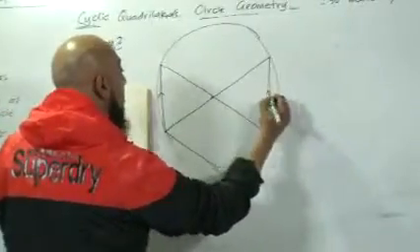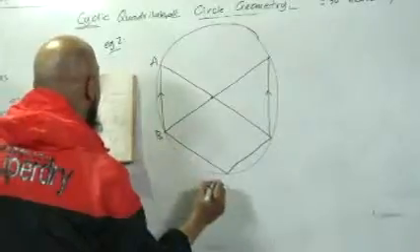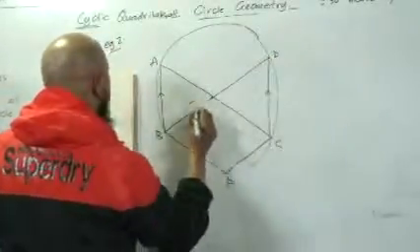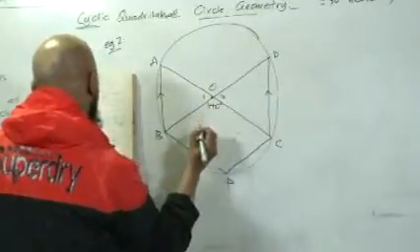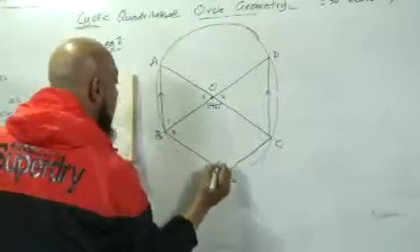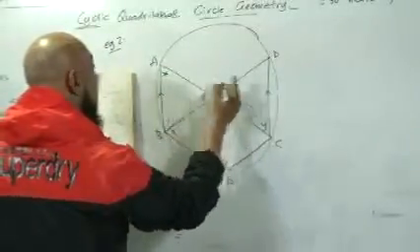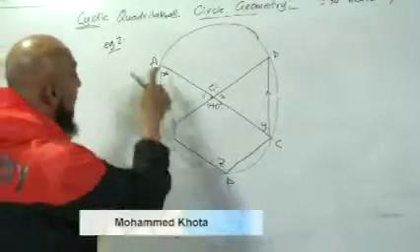Arrows represent parallel lines. These two are parallel. We've got A, B, P, C, D. We've got O1, O2. We've got this angle to be 140 degrees. B1, B2, that's angle Z. That is Y. That is X. And that is D. Right. They say AC and BD are diameters.